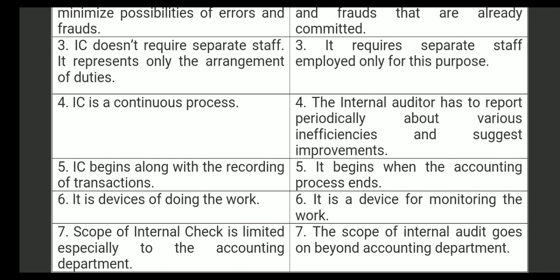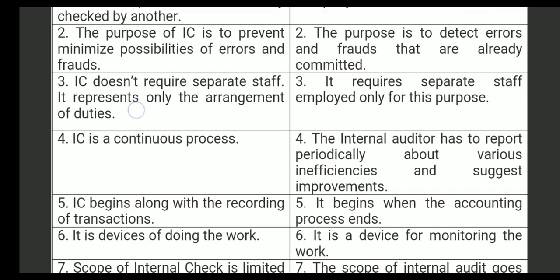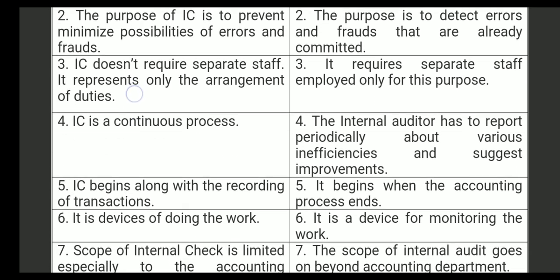Next, it is the devices of doing the work. So here what happens? They have to work. They need to check the accounts thoroughly. There should not be any fraud or error. So they have to prepare the accounts, they have to maintain the accounts, and they need to examine the accounts to find out the errors and frauds.